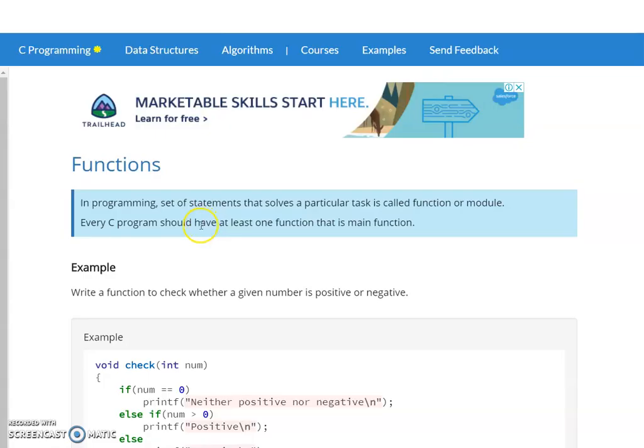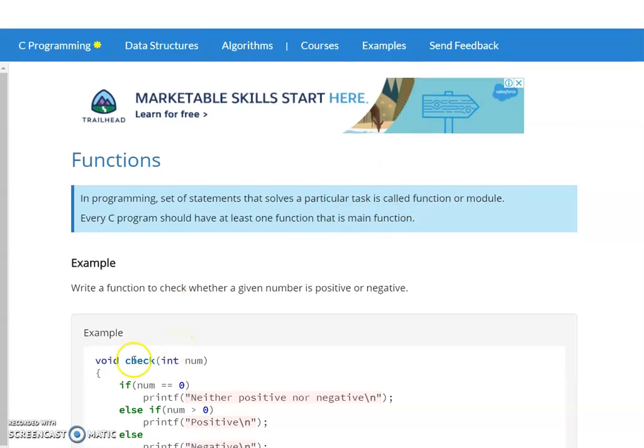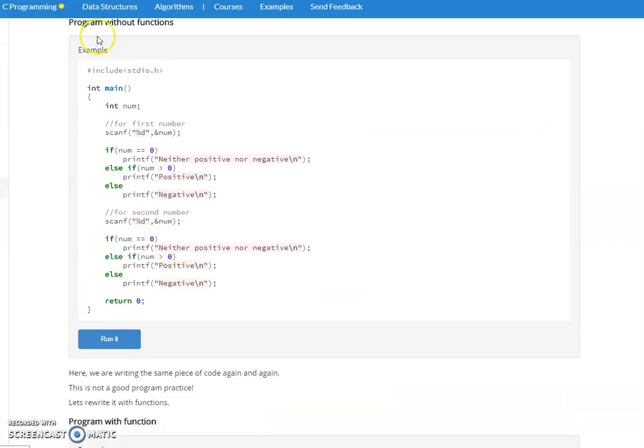Function means a set of statements that solves a particular task is called a function. Function means it will do a certain task for you. For example, here I have written a program without using the function concept. Here we are going to find out whether the given number is a positive number or a negative number. So see this code alone.